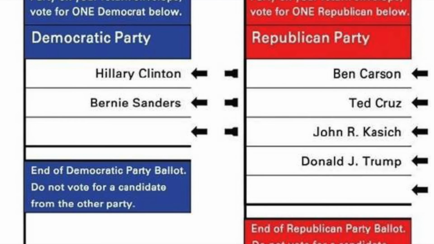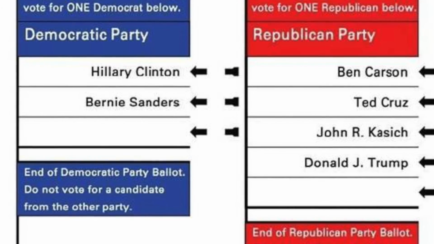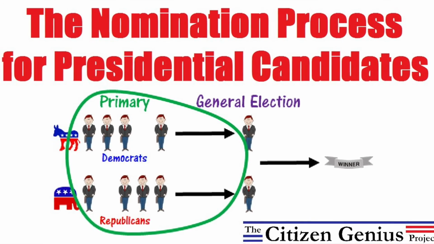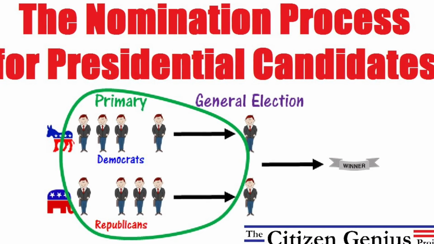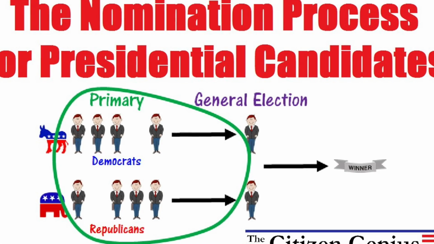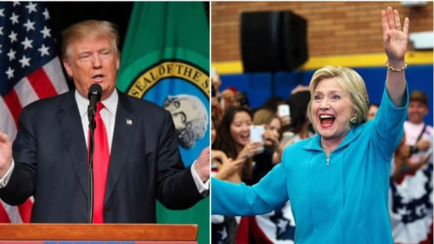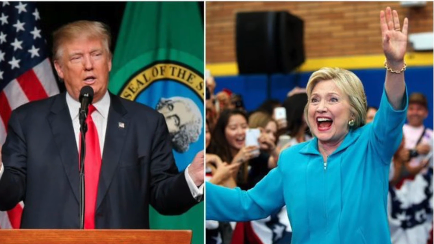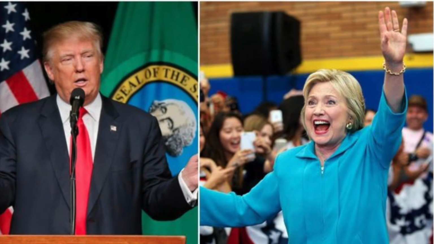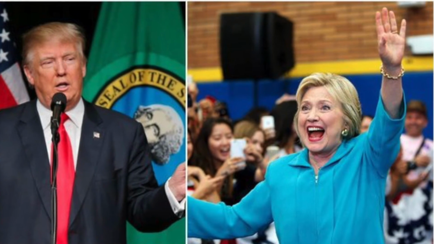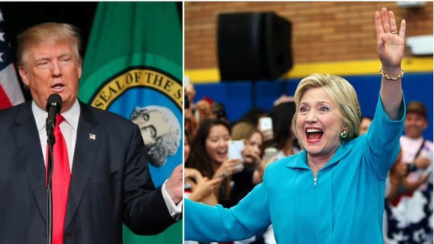A candidate can get their name on the presidential ballot in three main ways. The first way to do it is through the nomination of a political party. The candidate can get selected by the delegates from individual states at the nominating conventions. The candidate with the most delegates for a party will be the nominee for that particular party. Both Hillary Clinton and Donald Trump, for example, used this process to get nominated as the nominees for the Democrats and the Republicans respectively.